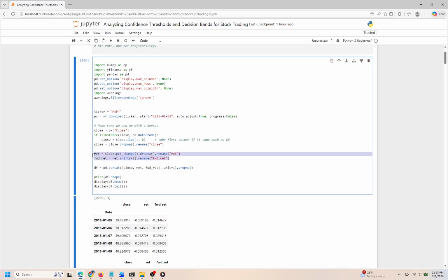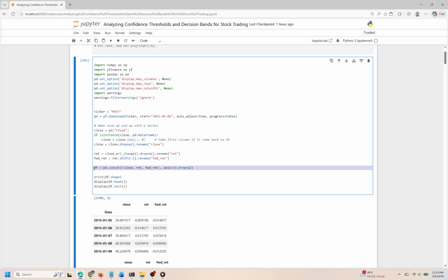Next, we compute the daily percentage change in the closing prices, effectively capturing the daily returns. This helps us understand how much the stock price changes relative to the previous day. We then shift these returns forward by 1 day to create a forward-looking return variable, allowing us to analyze potential future price movements based on past performances.